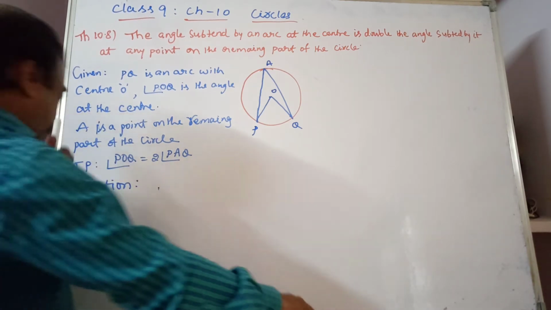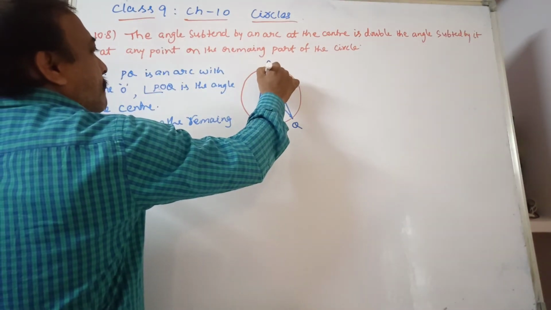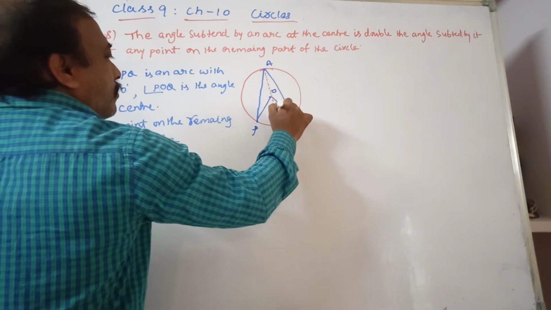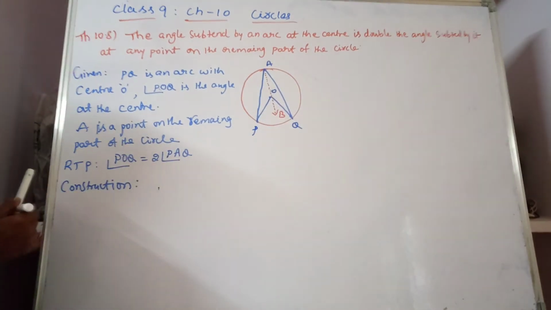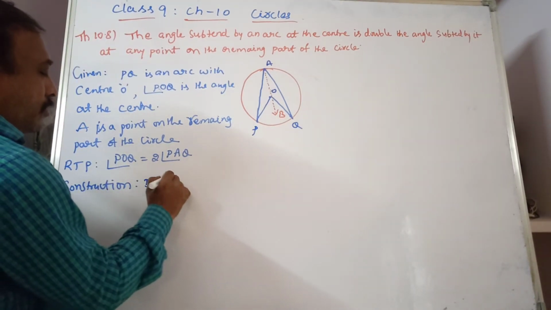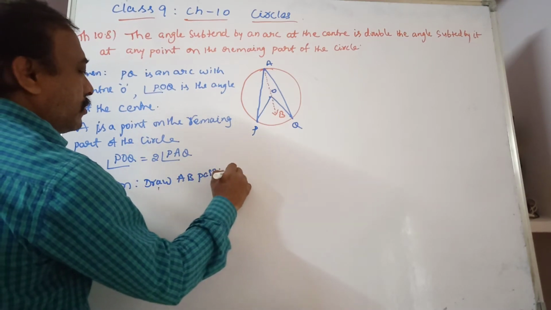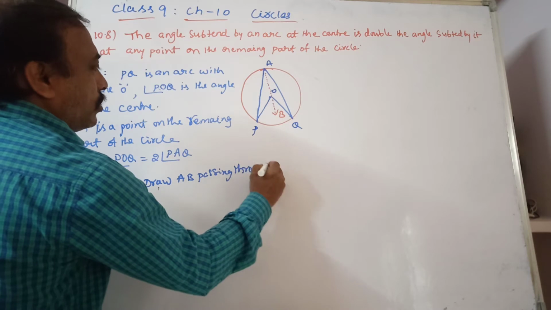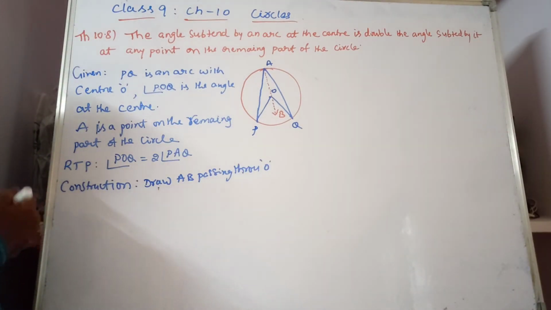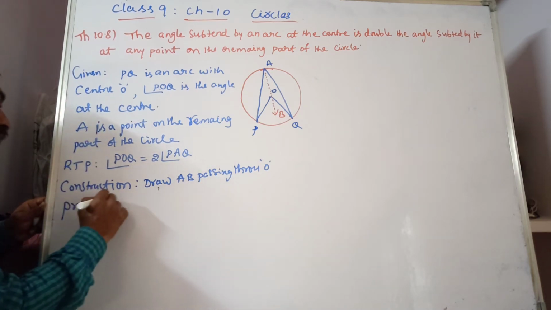In the construction, draw a line AB passing through O. Now to prove this, we have 3 cases.